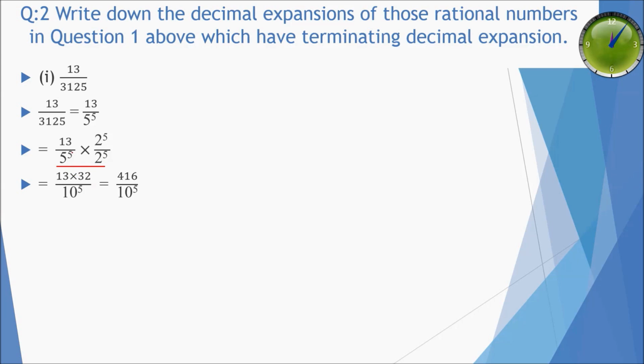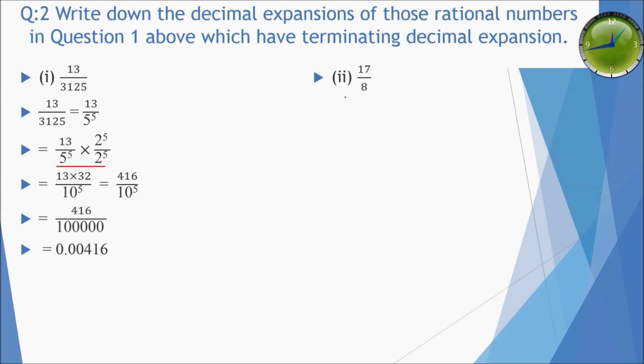So we get 13 multiplied by 2 raised to power 5, which is 32, divided by 10 raised to power 5. 32 multiplied by 13 is 416. So it will be equal to 416 divided by 10 raised to power 5. 10 raised to power 5 is equal to 1 lakh. So it will be equal to 416 divided by 1 lakh, which can be easily written as 0.00416. So that is why we have taken the pair here, so that we can easily calculate the decimal expansion.